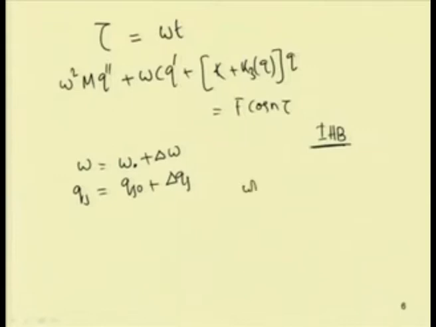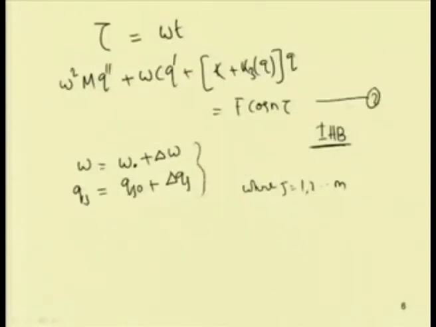Where j equals 1 to m, up to m I can take. Now, by substituting this equation in the original equation, let this be equation number 2. By substituting these two in this equation and neglecting the higher order incremental terms, one can write this equation in this form: omega 0 square, substituting omega 0 plus delta omega, this whole square.